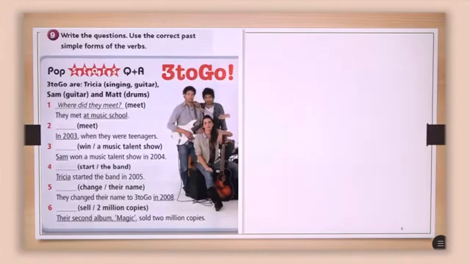Here we have another band, which is 3 to Go. It's a pop band. What you're going to do there is make the questions and also use the correct past simple forms of the verbs. So you have there the bold words, for which you are going to make questions and the answers. I will give you some time.